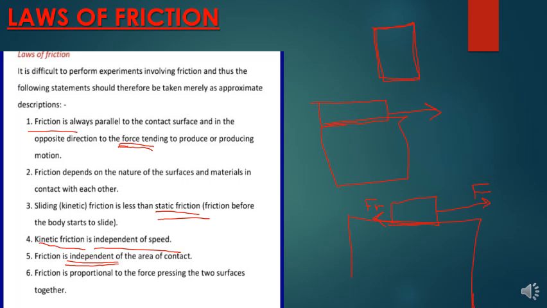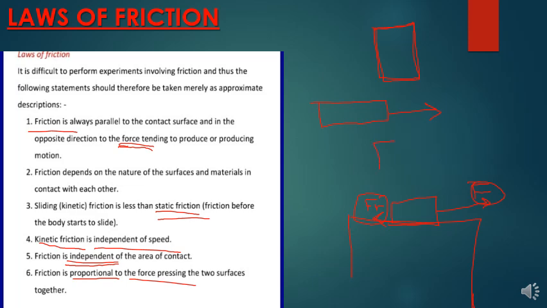Number six, friction is proportional to the force pressing the two surfaces together. Basically, the force moving that thing and the force of friction are proportional. So the force causing the motion is equal to something called a coefficient and friction. No, sorry, it's actually the other way around. Let me write it nicely.